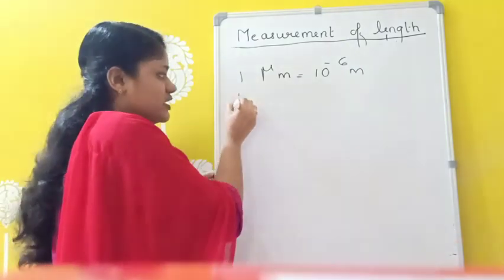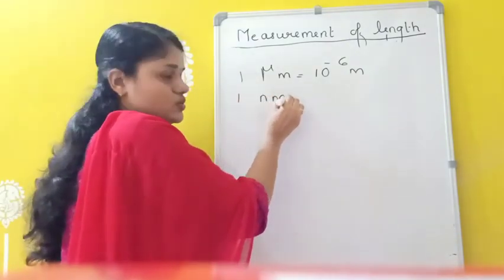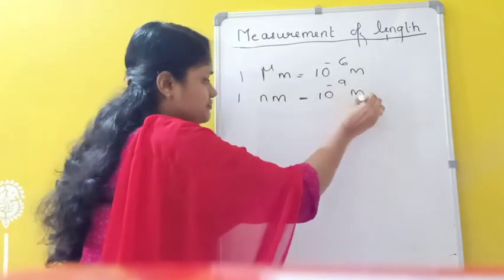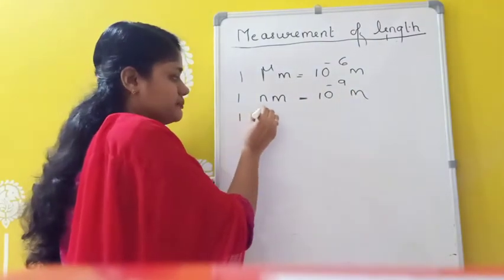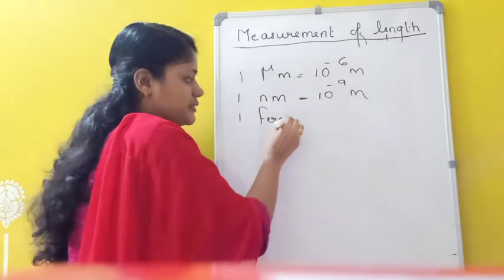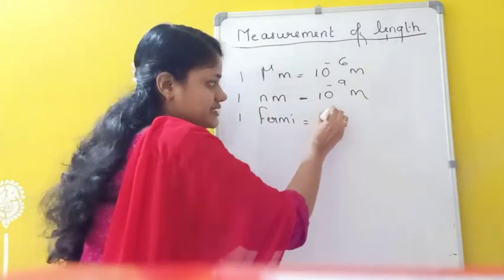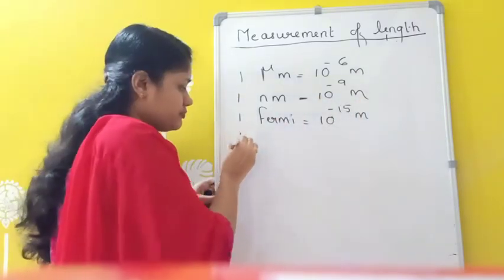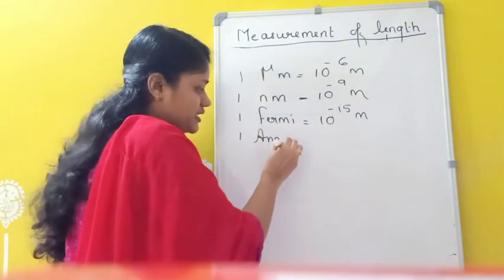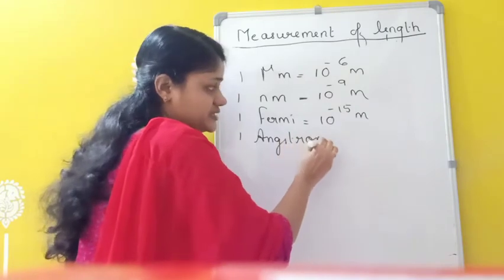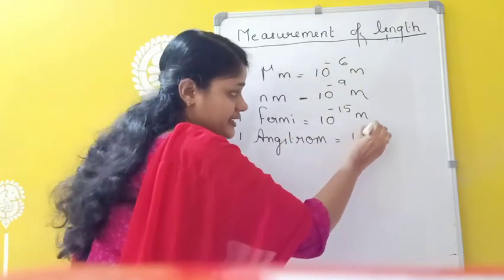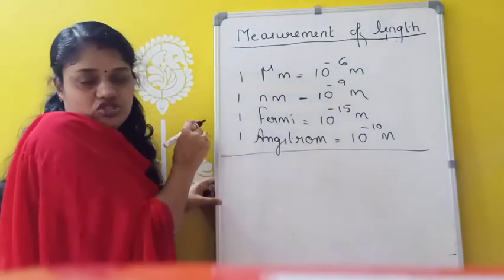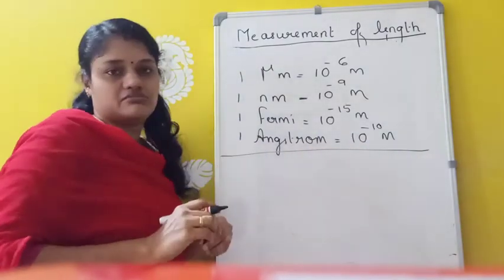Then another one is 1 nanometer. 1 nanometer is equivalent to 10 raised to minus 9 meter. Then another, 1 Fermi. 1 Fermi equals 10 raised to minus 15 meter. Then another, 1 angstrom. 1 angstrom equals 10 raised to minus 10 meter. So these are some of the smaller units for length. In order to measure smaller distances, we can use these units.